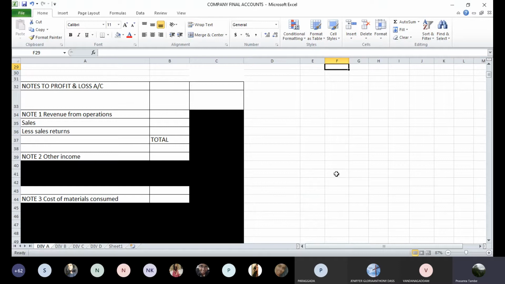First, what is the likely format? Which heads will be there? Which you may skip? Couple of things of that sort. Then prepare the main format of P&L account or balance sheet as the case may be with all the heads. Then think of notes which are required. Give the serial number to notes. Then prepare the format of these notes, and then only it is better to start with the posting of numbers. Am I clear to you?